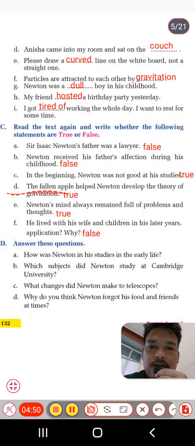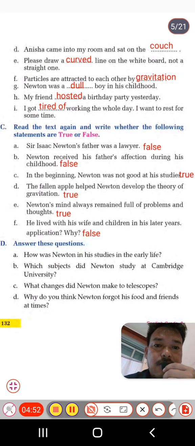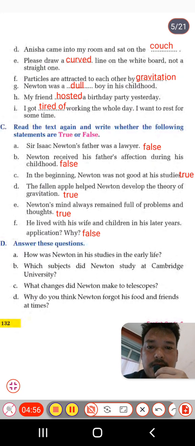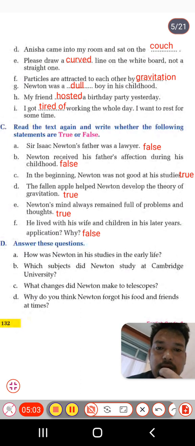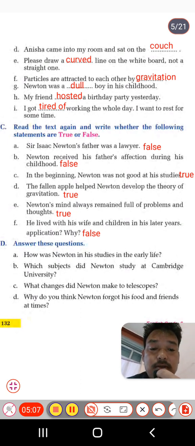And D, the fallen apple helped Newton develop a theory of gravitation. Yes, of course, this is true. And E, Newton's mind always remained full of problems and thought. Yes, this is true. He was always thinking of his work and problems to solve them. In F, he lived with his wife and children in his later years. This is false, students.